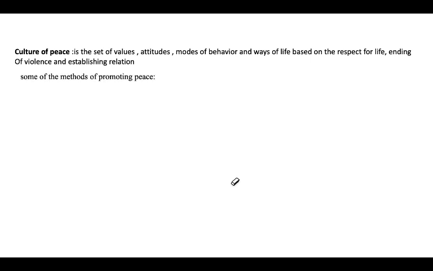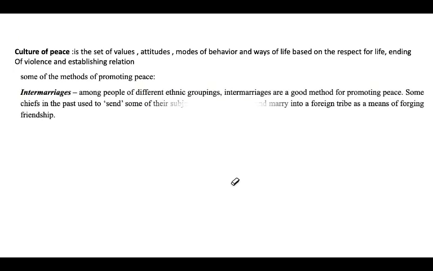Then some of the methods of promoting peace. We have intermarriages. When ethnic groupings intermarry, it is a good method of promoting peace, because chiefs in the past used to send their subjects or children to go and marry into a foreign tribe as a means of forging friendship.